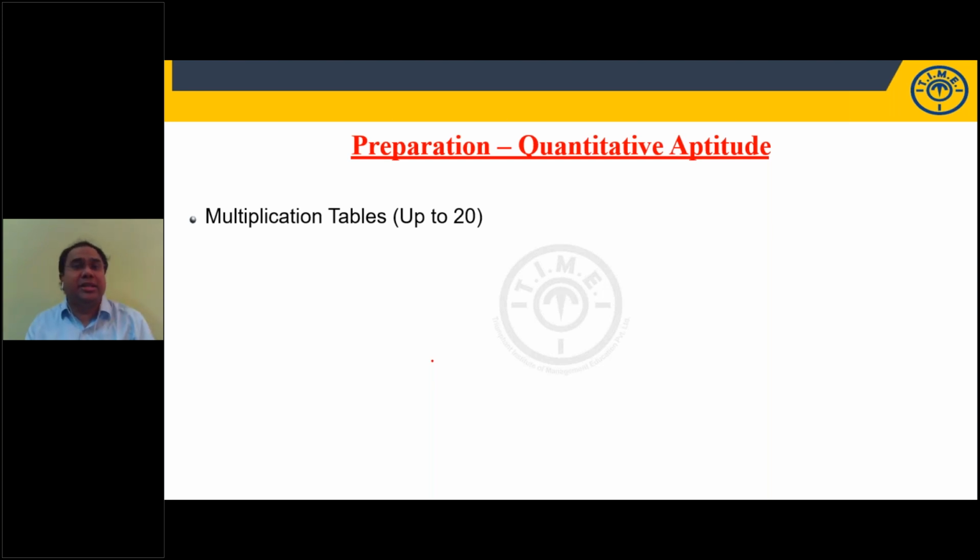Yes, learning multiplication tables definitely will have benefits. Learning tables will improve your speed. Learning multiplication tables will give you that familiarity with the numbers. Learning multiplication tables will help you to solve questions quickly without using many steps while calculating, right? We'll discuss maybe in the next 2-3 minutes about multiplication tables. Then squares and cubes. Squares of first 25 natural numbers, and students, cubes of first 20 natural numbers. These are bare minimum requirement. You need to learn squares of first 25 natural numbers and cubes of 20 natural numbers.